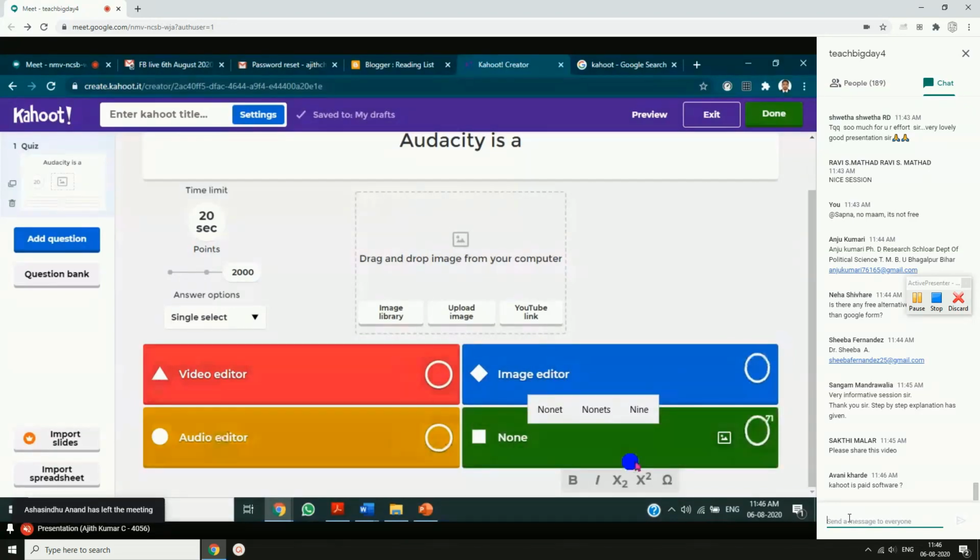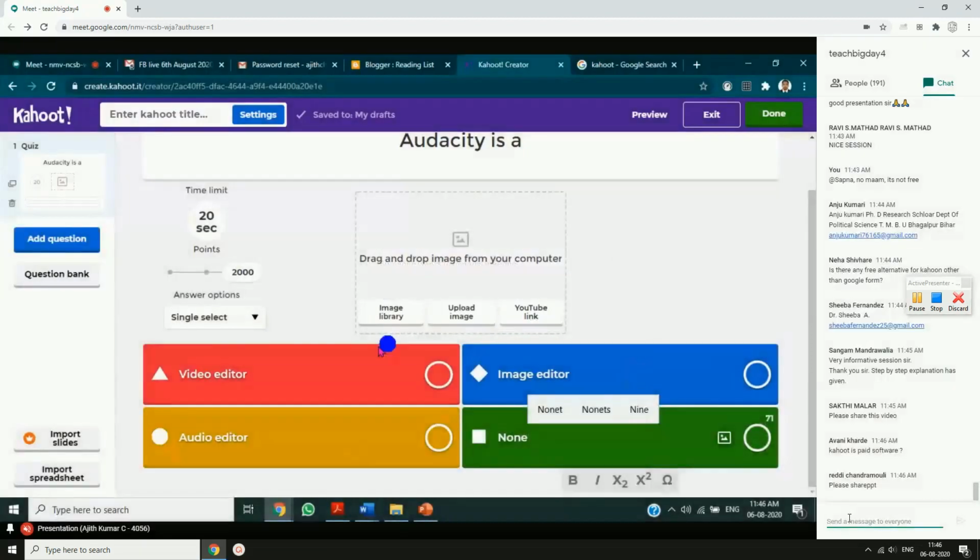Okay, so this is what I was saying: it looks a little appealing to the students, maybe especially younger students, elementary or school students. It is a good visual, appearing in many colors. Now you have to select the correct answer, and you can select it from here. If you want to add an image in the answer, the same can be done.